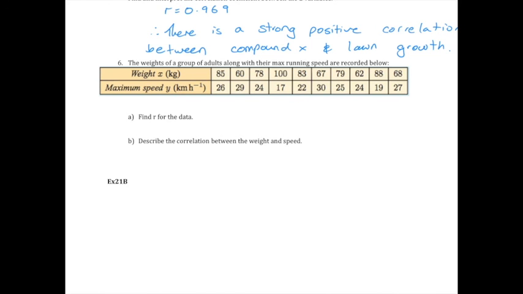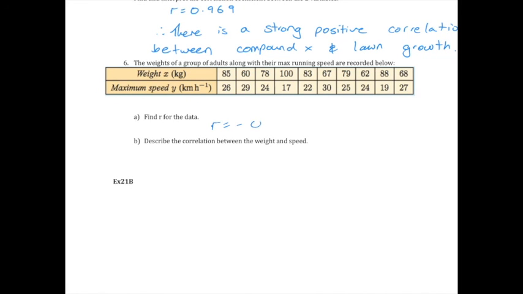The weights of a group of adults along with their max running speed are recorded below. Find R for the data. Sorry, negative 0.8? 0.813, excellent. Okay, so what does that tell us, girls? Strong negative correlation between weight and maximum speed. So yes, write that down. I'll just write it down.